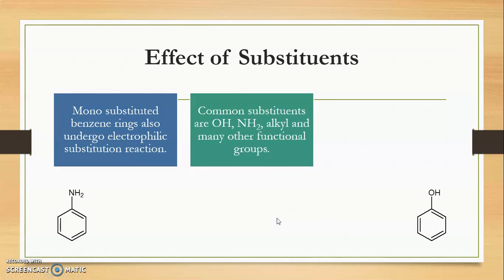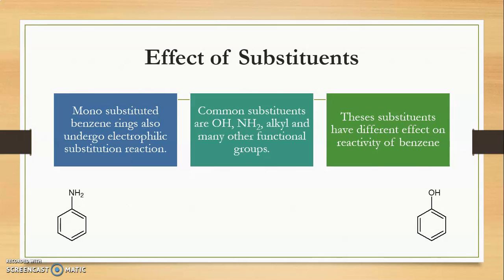In the electrophilic substitution reactions of benzene, we have seen that all the hydrogen atoms of benzene are equivalent, due to which the incoming electrophile considers that only one kind of hydrogen atom is present. That is why, when electrophilic substitution reactions of benzene are carried out, we get only monosubstituted benzene derivatives.